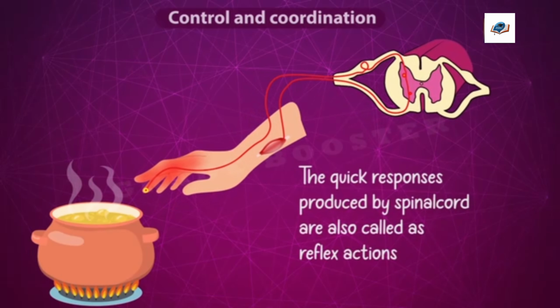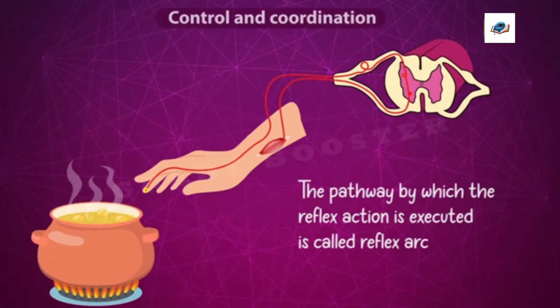This kind of quick response is called a reflex action. So the pathway by which a reflex action is executed is called the reflex arc. Now let's see the different parts of this reflex arc.